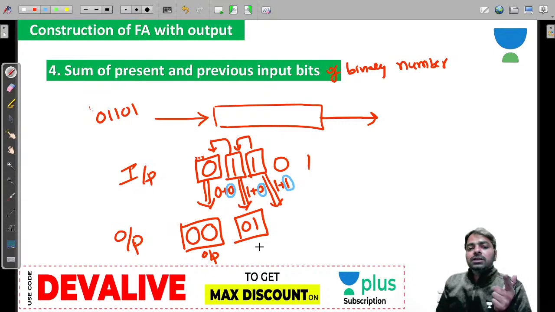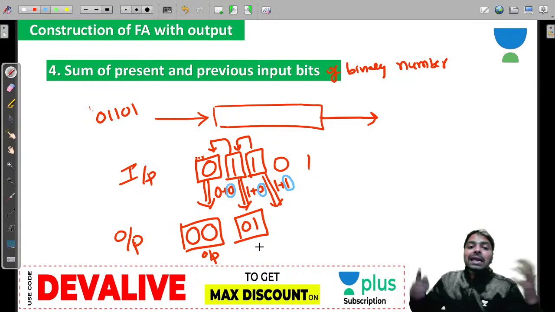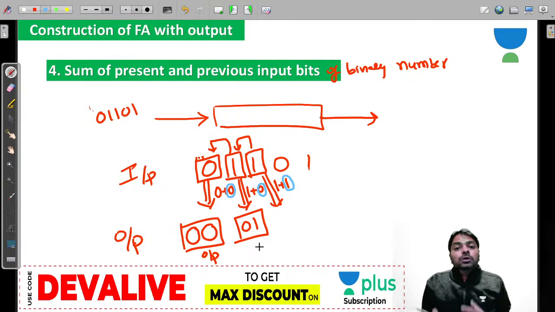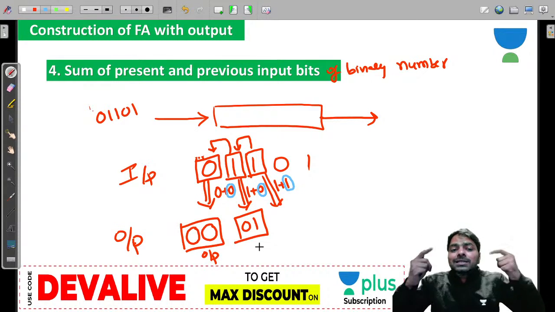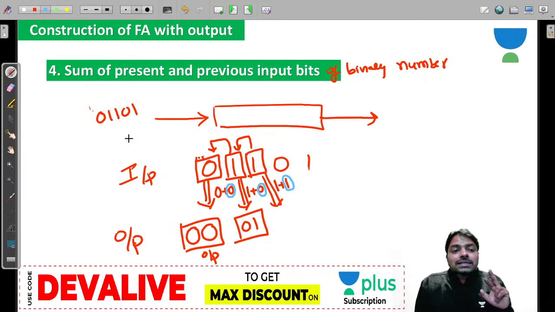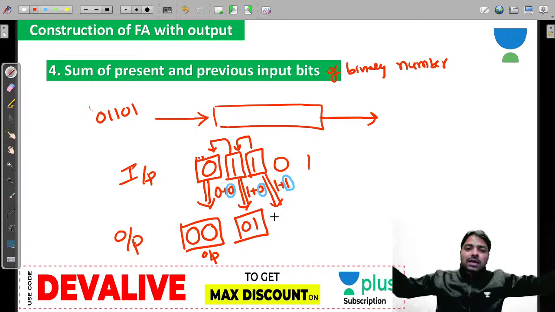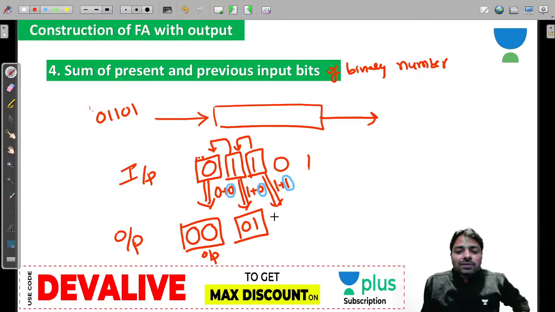That makes a matter. In the previous problem, carry is there or not? Look at that. Carry is there or not? That you need to maintain the states. Here previous bit 0 or 1. So you require 2 states, guys, to remember that. If the previous bit is 1, go to that state. Previous bit 0, go to that state. So they will keep on understanding what was my previous bit.